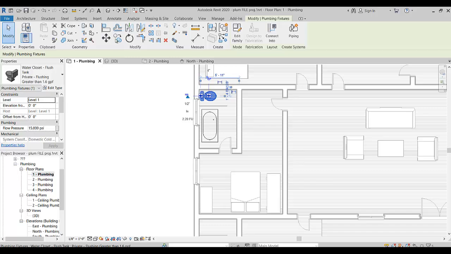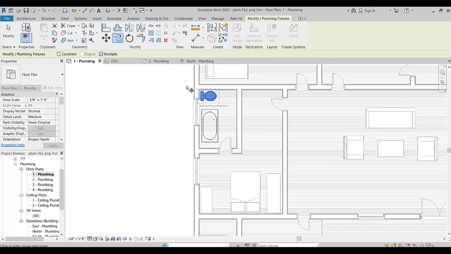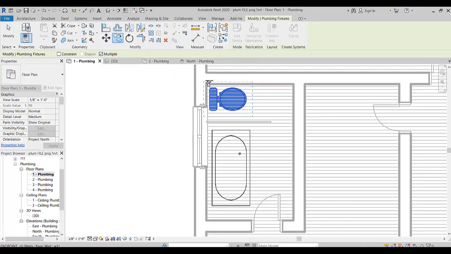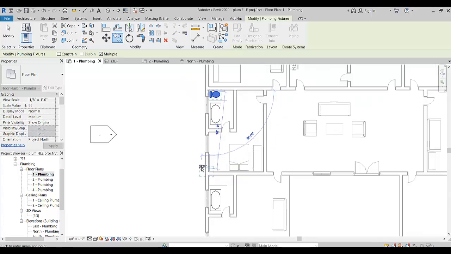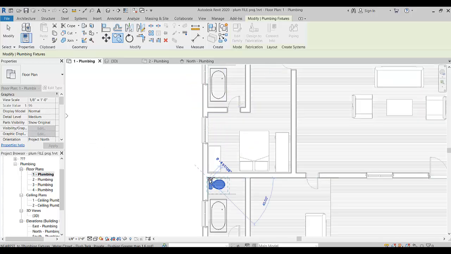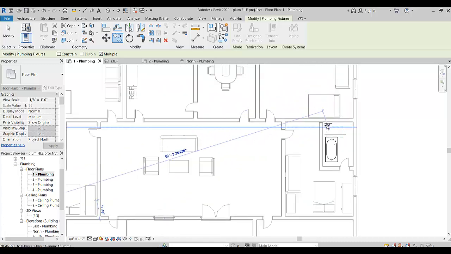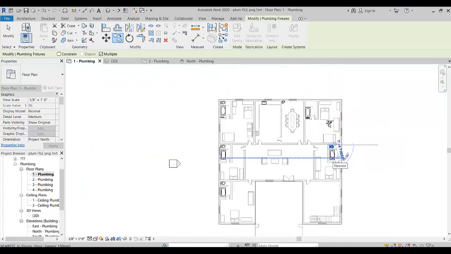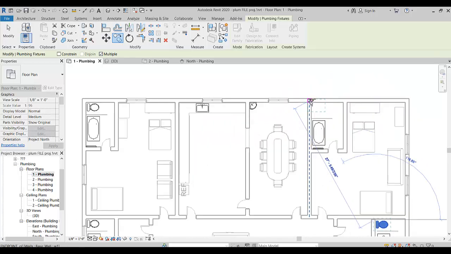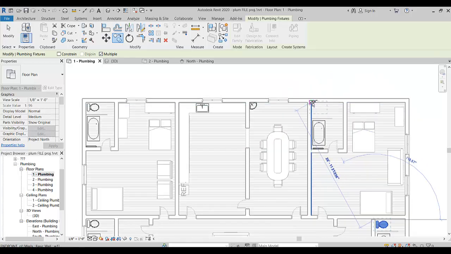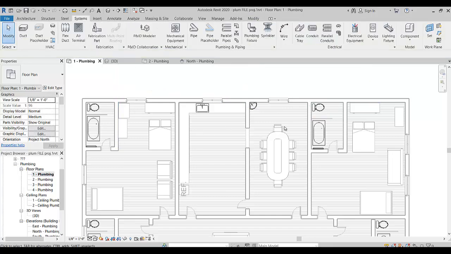We can select this again, copy, select Multiple, and from here you can click where you want to place. And similarly I can place this at this point.